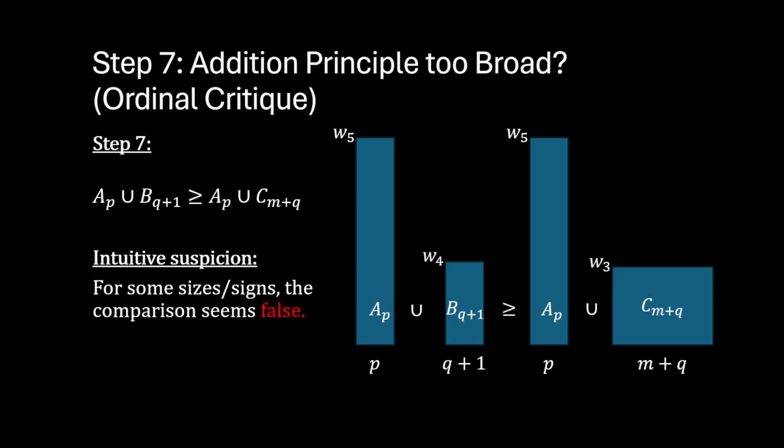But for some sizes and signs, the comparison seems false. So here we have a different example. And in this example, A and B do not seem to be greater than or equal to A and C. We can see this just by eyeballing the rectangles on the left and comparing their areas to the rectangles on the right.